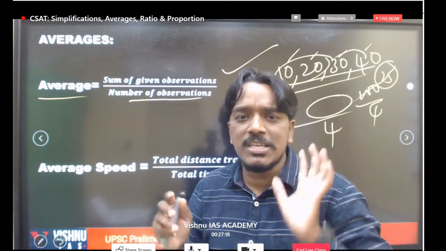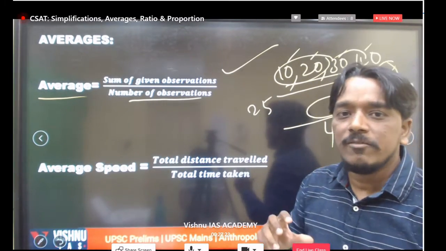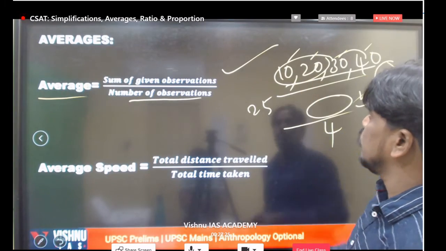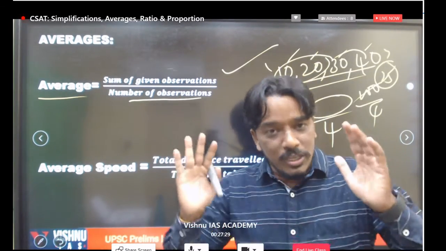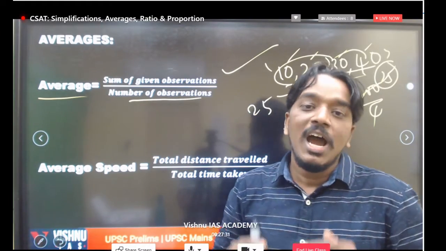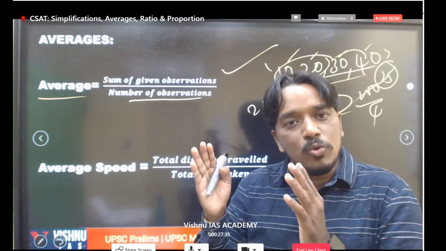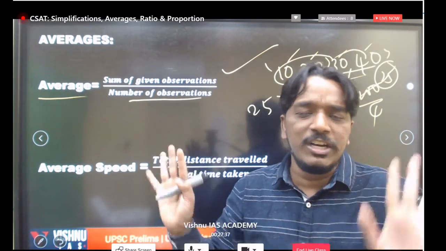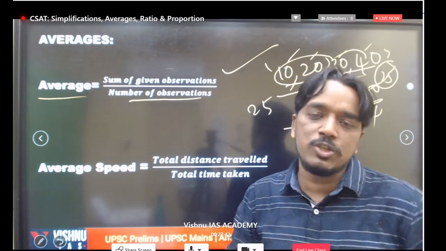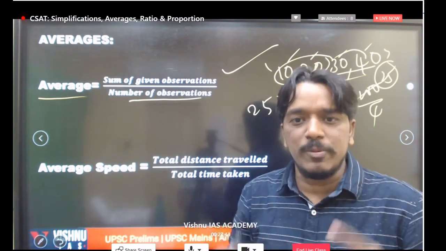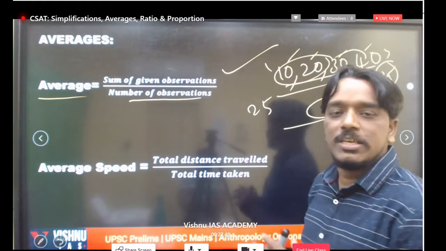First we have to understand the concept, what is average. We know that, but in the UPSC exam they don't give 5 numbers and ask you to find the average. Not like that. So we will see how to apply average in sentence type questions. If you solve one or two questions, definitely you will get an idea. I will explain the first 1 or 2 questions, and the remaining questions everyone should answer. Even if I am not explaining, everybody can answer in a very simple and easy way. But I will give some points on how to answer this type of question.